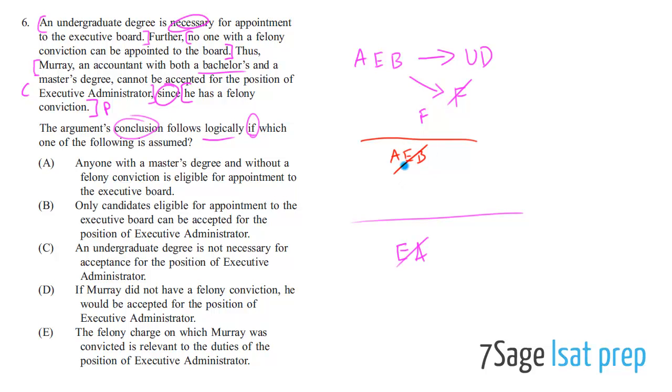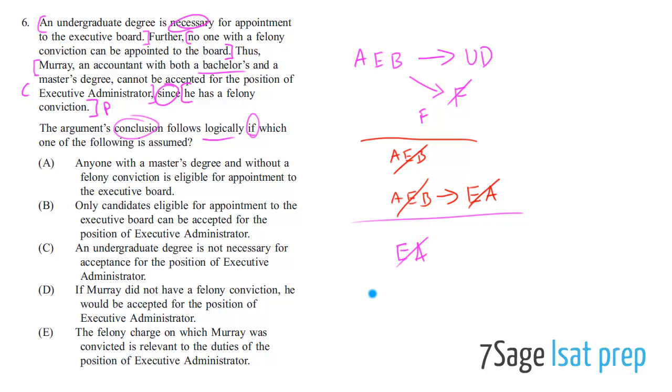They expect you to know this. So given that we now have this as something else to use, because we're able to draw this conclusion on our own, now we can use it to support this. If we can validly conclude that therefore Murray cannot be appointed to the executive board, all we really need then is this: if you are not able to be appointed to the executive board, then you cannot be an executive administrator.